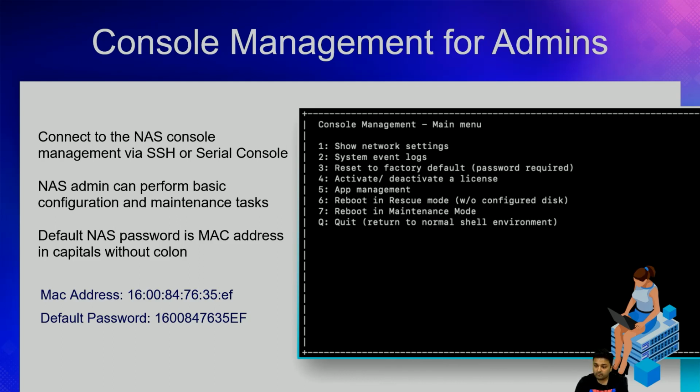Before you perform the installation or initialization of QuTScloud, if you ever want to connect to your QuTScloud, you can use the default password as the MAC address. In the default password, you don't have to enter the colons, and all the characters have to be capitals. An example is shown here. If your MAC address is 1600847635EF, then your default password will become 1600847635 capital E and capital F. That's going to be your default password.